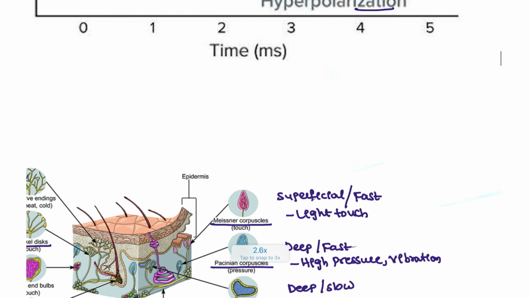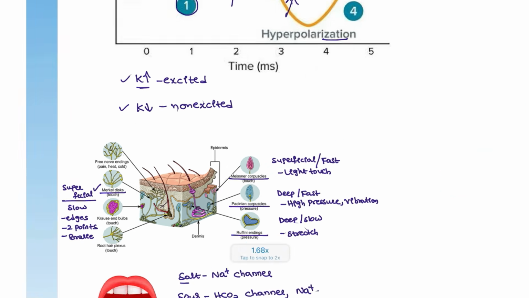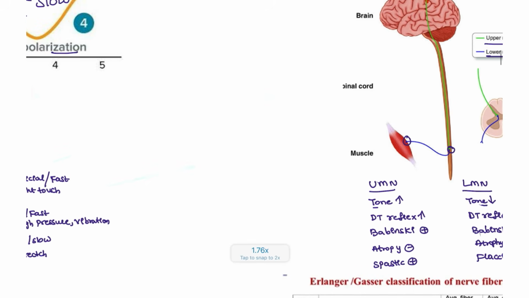And I want you guys to understand, if there is an increased calcium, the cell will be excited. If there is a decreased potassium, the cell will be non-excited. Okay, this also has to be taken note of, as it has been asked in the examination. Right? Next, we are going to discuss the